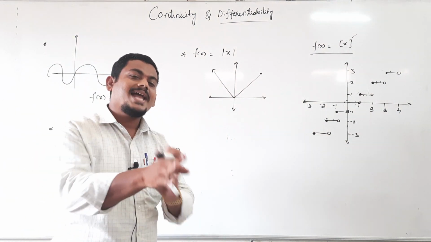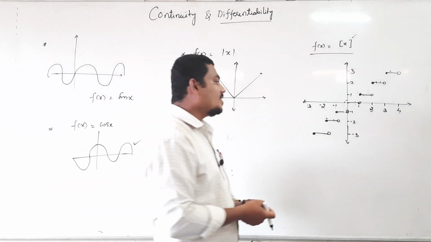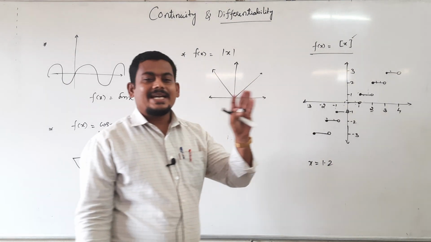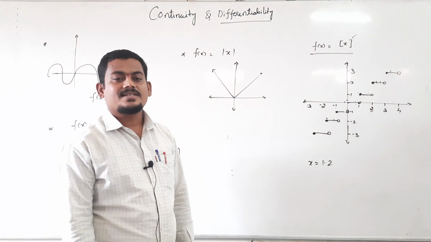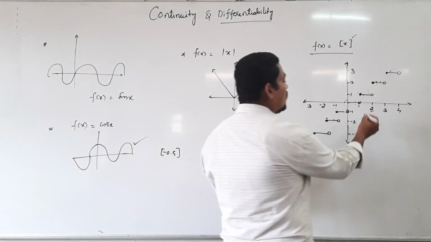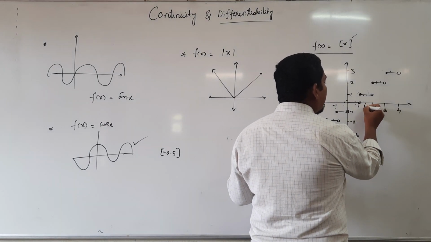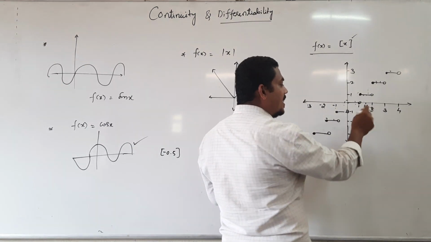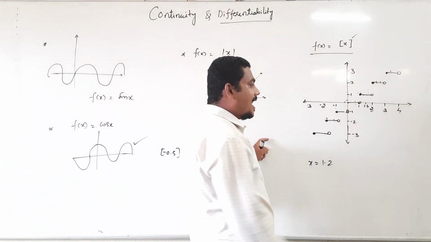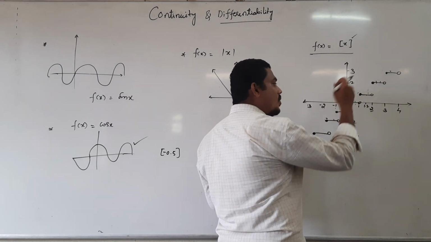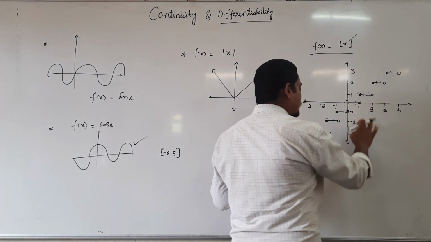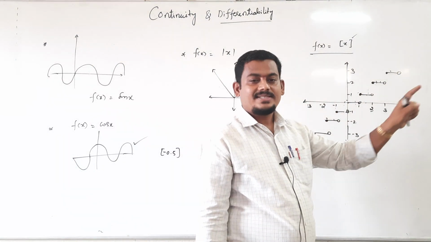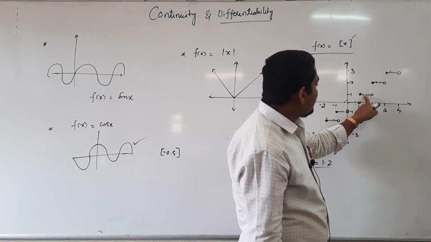Then what about non-integers? At x equal to 1.2, is the greatest integer function continuous or discontinuous? Just look at 1.2. Is there a hole or gap at 1.2? No. At 1.2 it is continuous. At 1.3 also it is continuous, 1.4, 1.5. At x equal to 1.2, a dark line is clearly there, means there is no gap, means this is continuous.